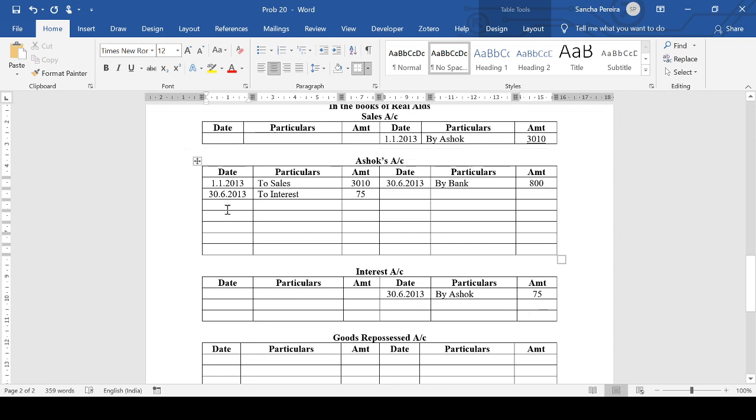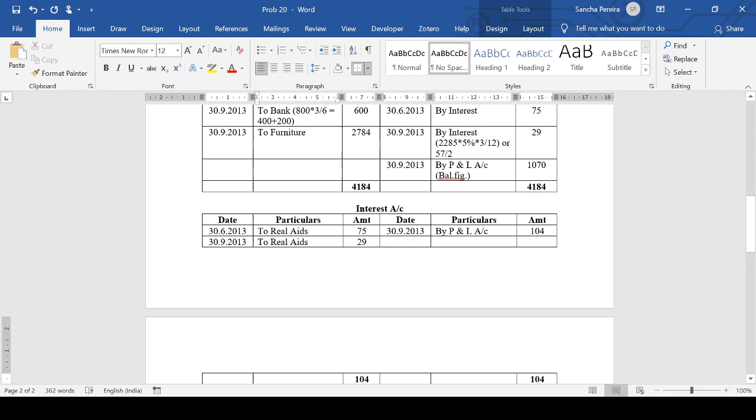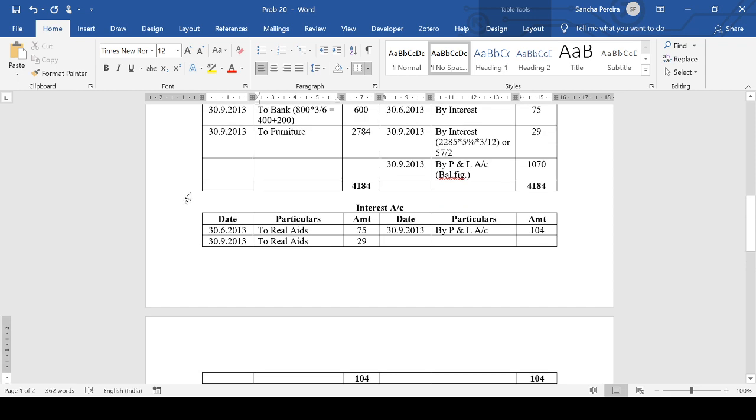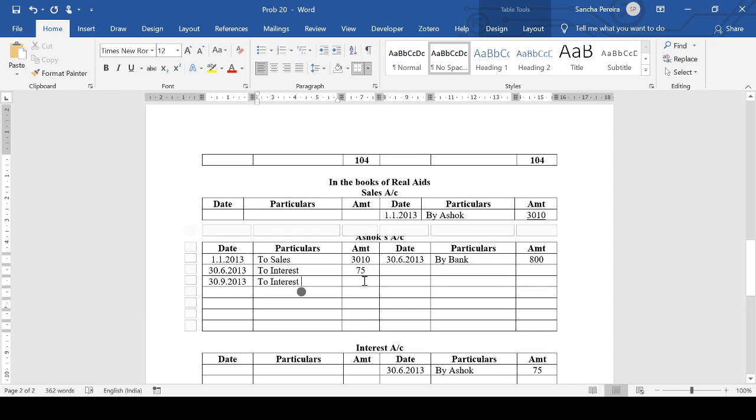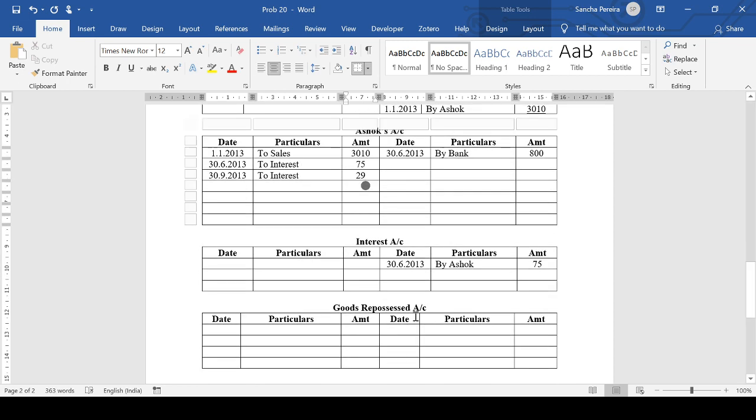So again on 30th September 2013, we don't take the interest from our table, but we take that interest that we had calculated, to interest. So that's the interest receivable. And how much was that interest? Yep, 29 rupees. It's the same calculation. Similarly, here we have on the same date by Ashok, 29.